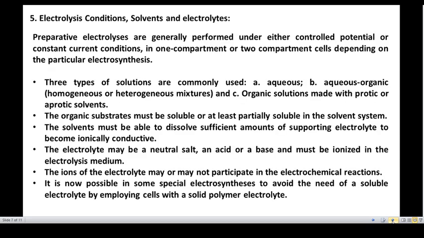Now, the fifth point about electrosynthesis is electrolysis conditions, solvents and electrolytes.